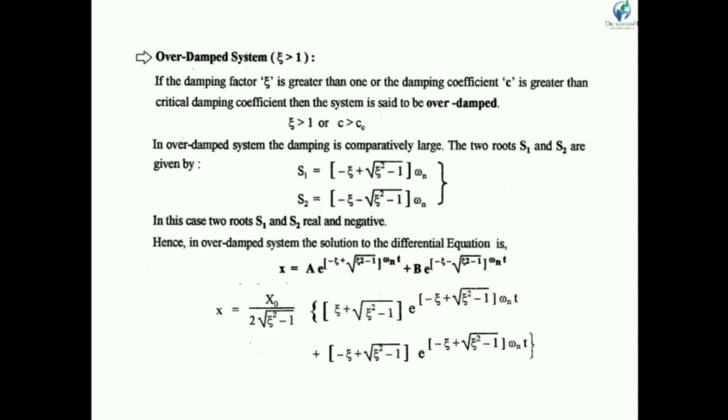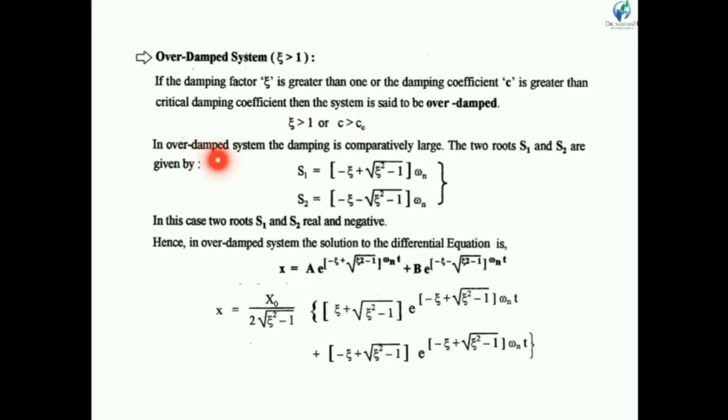Now let us consider that there are three types of damping system depending on zeta. The first one is the over damped system. In a simple way, when zeta is greater than 1, our system is called an over damped system. If the damping factor zeta is greater than 1, or the damping coefficient c is greater than cc, the critical damping coefficient, then the system is said to be over damped. So the condition is zeta greater than 1 or c greater than cc.